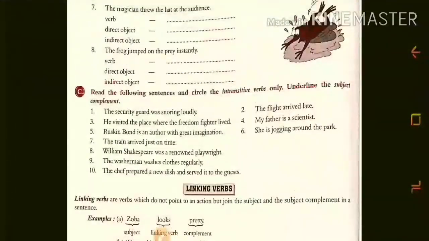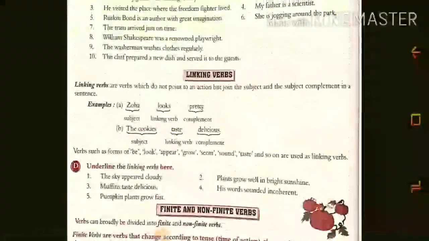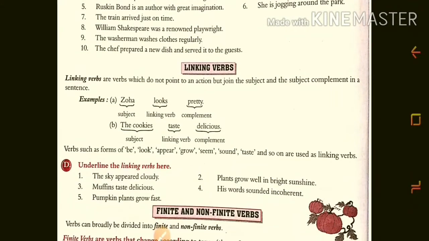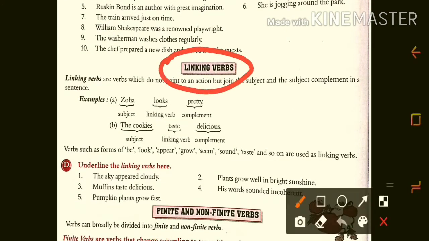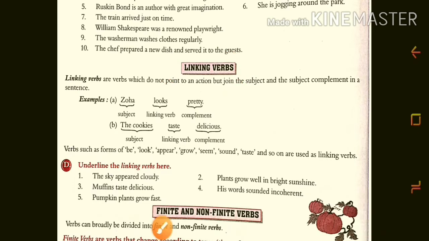Now in the next point we are going to learn about the linking verb. Linking verb किसे कहा जाता है, that we are going to learn now. Linking verb means which do not point to an action but join the subject and the subject complement in the sentence.